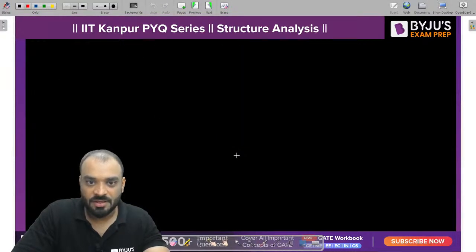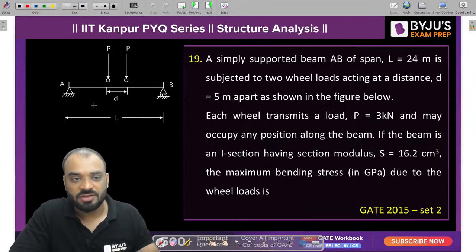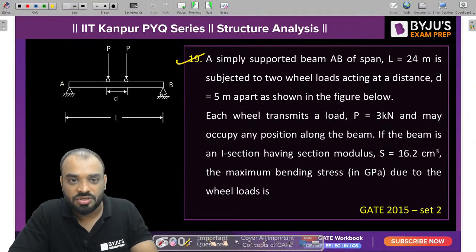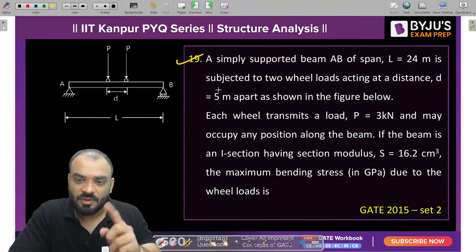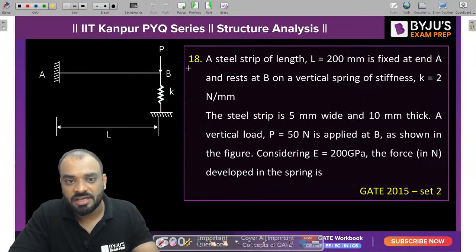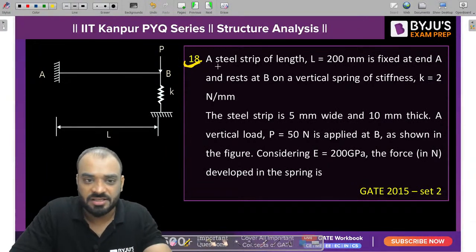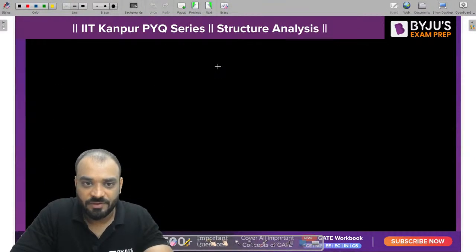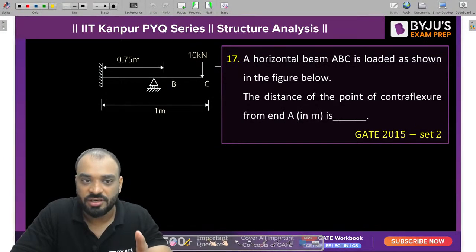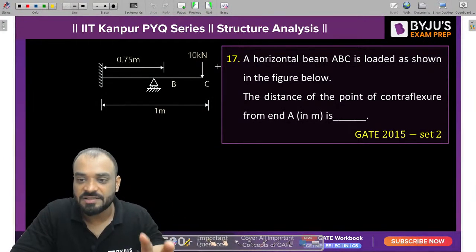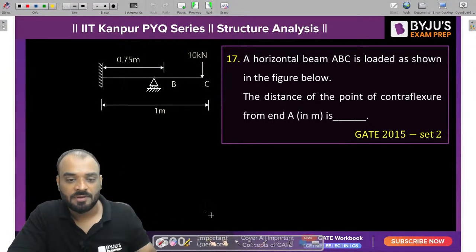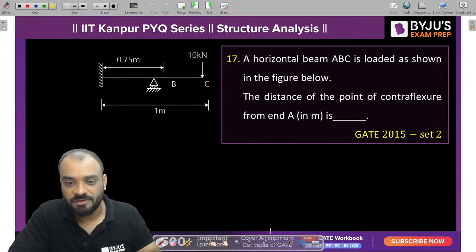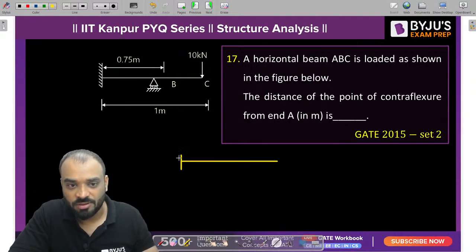Okay. Now guys, there are two problems which I am giving you as homework. Please try to solve them. Question number 19 is based upon your moving load condition, and question number 18 is based upon some spring reaction. Please solve them by yourself, and this particular problem I am going to solve in front, which was asked in GATE 2015, the last question of the session which we are discussing. Please let me know the correct answers also. So let's understand how we can solve this problem.